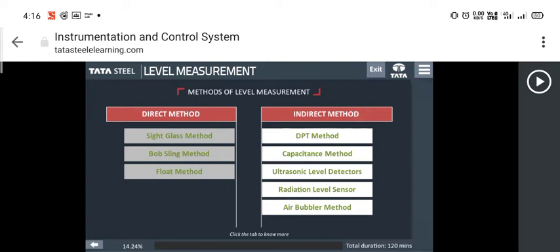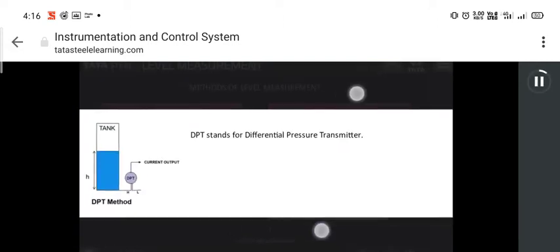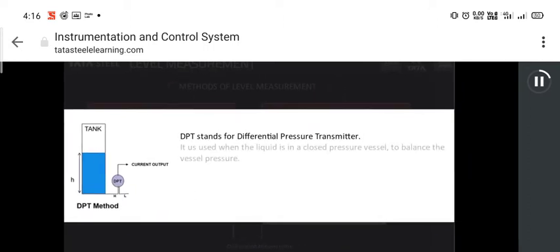In this method, the primary device is a float that, because of its buoyancy, will follow the changing level of the liquid, and a mechanism that will transfer the float action to a pointer.